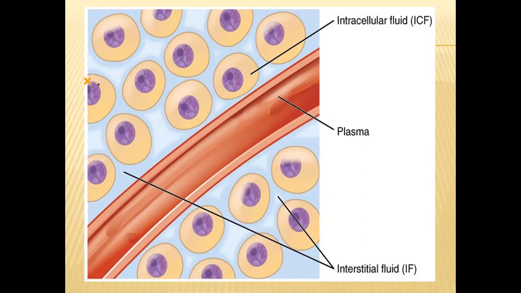Coming to another extracellular fluid, that is called interstitial fluid. As you can see in the same diagram, there are different cells. Outside the cells, there is a space, and this space is not empty. It is filled with a fluid called interstitial fluid or tissue fluid. This tissue fluid is very, very important. It acts as a bridge between the cytoplasm and the plasma.